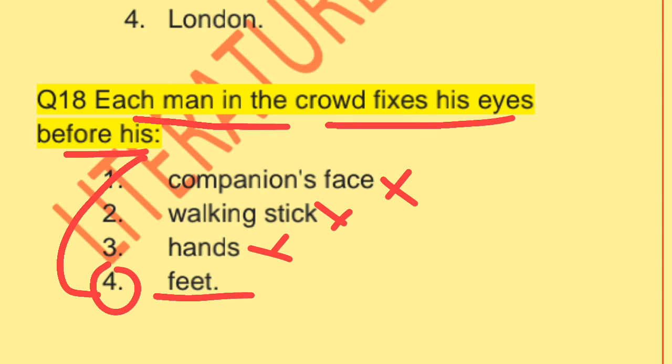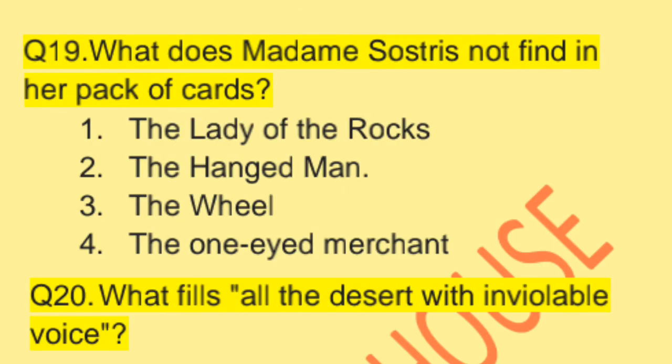That is the correct answer. Question 19. What does Madame Sosostris not find in her pack of cards? Which type of card doesn't she find in her pack? The Lady of the Rocks, Belladonna, the Hanged Man, the Wheel, the One-Eyed Merchant. Option second is the right answer here. The Hanged Man's tarot card she doesn't find in her pack of cards.